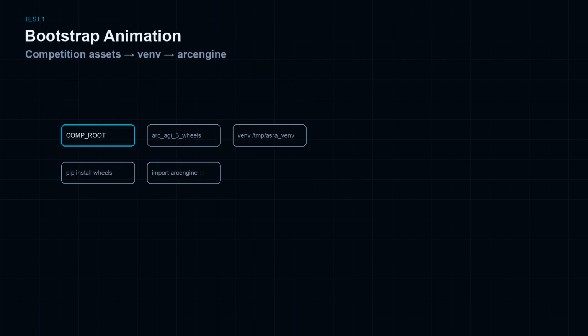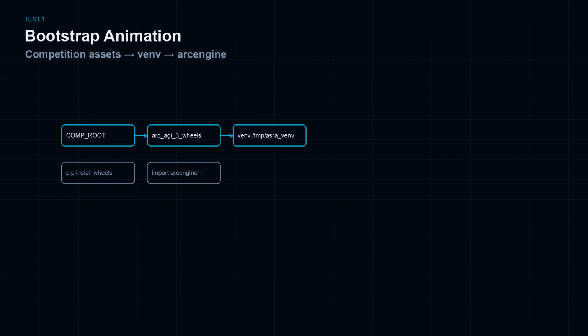Watch the bootstrap animation. The notebook resolves comp root from Kaggle input paths or local private competition data. It locates arc_agi_3_ wheels and environment files. A venv is created with system site packages. Wheels installed via pip target into site packages.